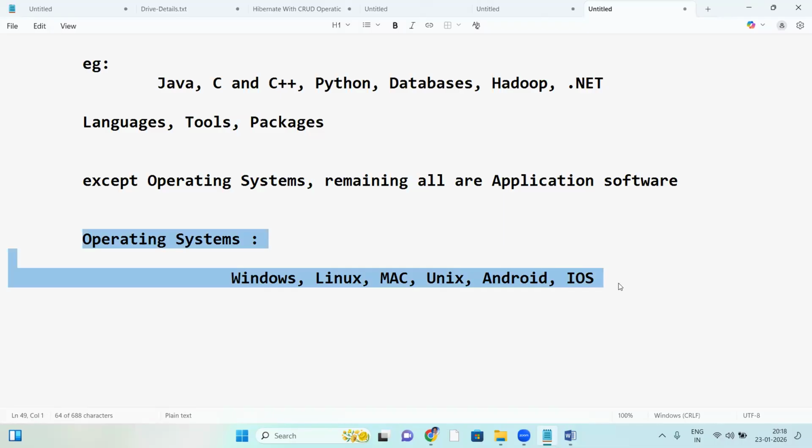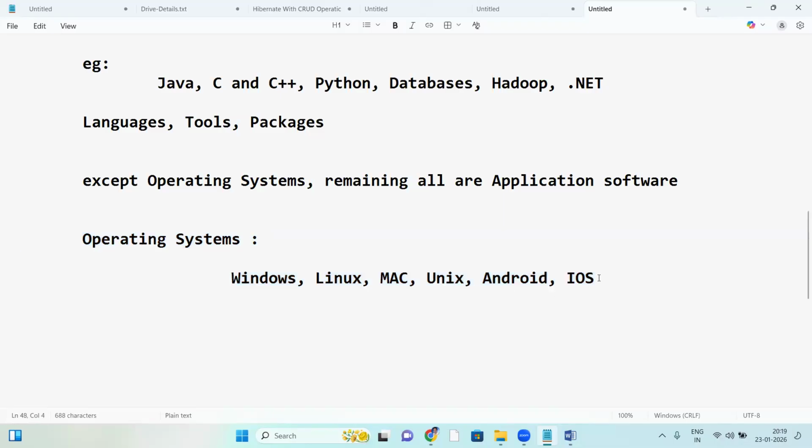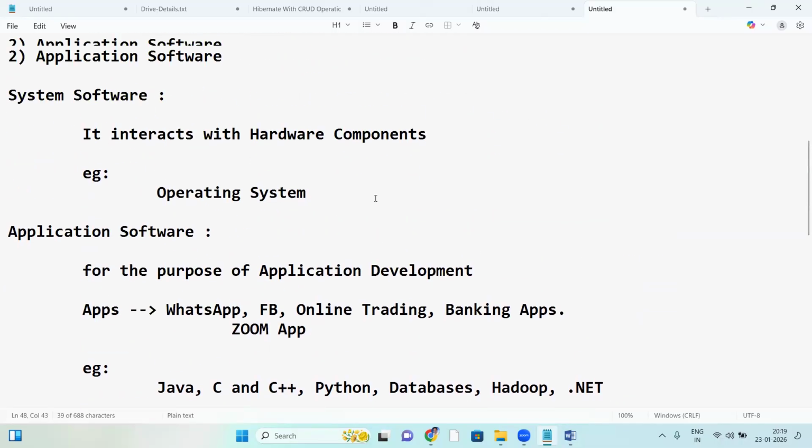Except OS, all are application software. What are the things we are using? Maybe AWS, DevOps, testing tools, big data tools, Salesforce, C++, Java, HTML, .NET. All are application software. So except these operating systems, remaining all are application software. That's it here.